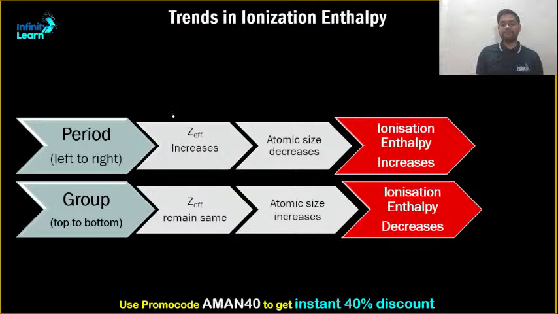The trends are pretty simple. From left to right, we know that Z effective increases, the size decreases, and hence ionization enthalpy also increases, because effective nuclear charge is directly proportional to ionization enthalpy. Down the group, effective nuclear charge remains the same, but size increases. Size is inversely proportional to ionization enthalpy, and hence ionization enthalpy decreases. So that's why s block elements lose electrons very easily, and halogens lose electrons with great difficulty. Okay, clear? Sure.